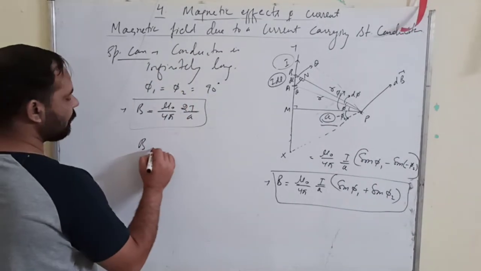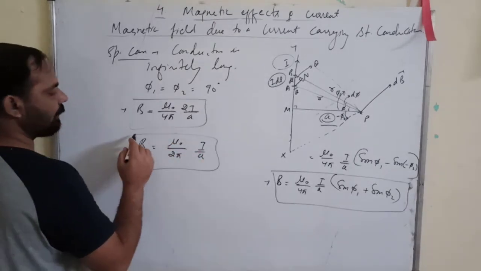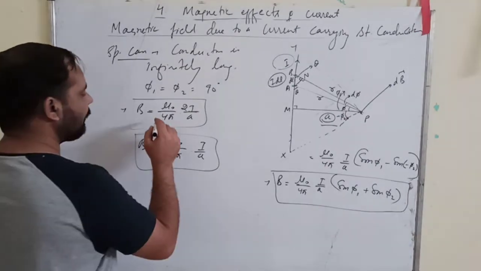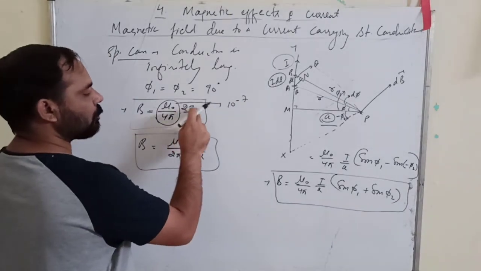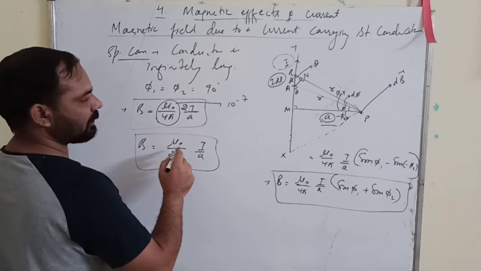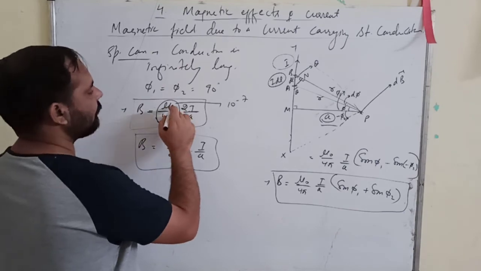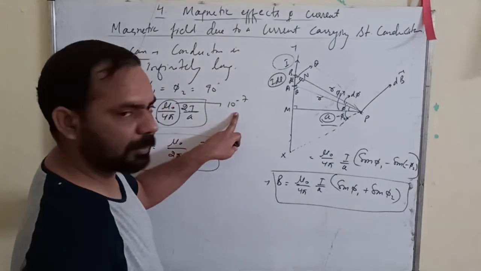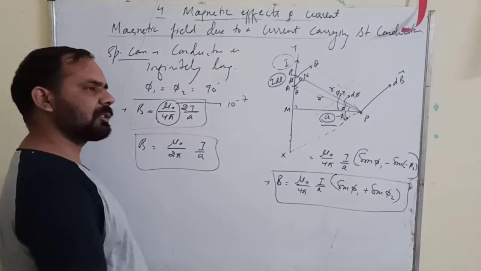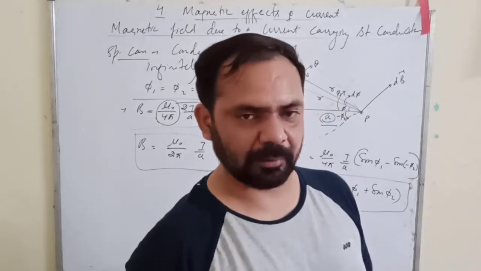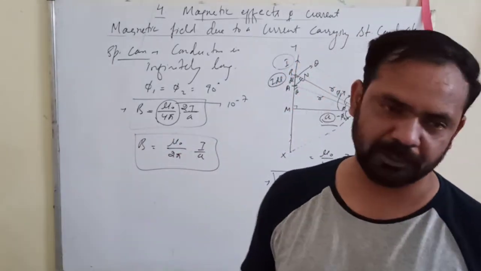You can write like this also. B is equal to mu naught upon 2 pi I upon a. But when you are solving the numerical, since you have a particular value for this, 10 raised to minus 7, you keep it 2I upon a. Don't change this as 2 pi, because otherwise you will have to divide this value by 2. So you simply keep this value as it is, so that you can simply replace it by 10 raised to minus 7. So you can say 2I upon a into 10 raised to minus 7 will be the strength of magnetic field if your system is placed in vacuum and you are following the SI system of units. Okay.